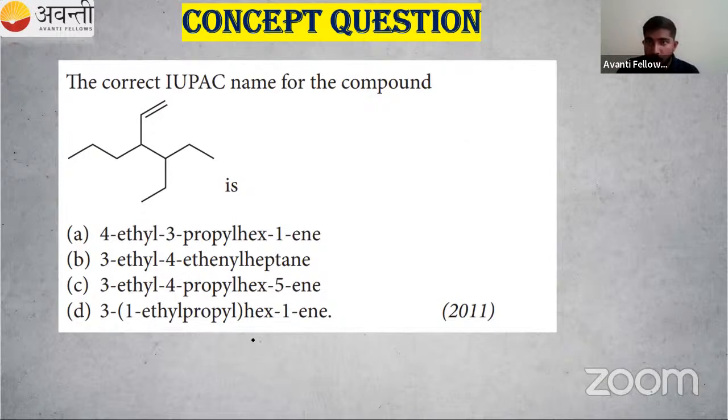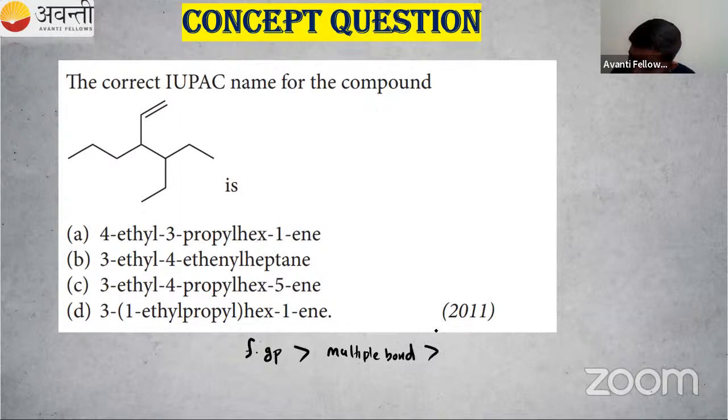So I will give you one more order. So suppose we have a functional group that should be numbered first. Okay, then we have a multiple bond. So multiple bond that has second priority. Then third one, number of carbon atoms. Okay, so we have to select the longest parent chain, right? So before that, functional group should be numbered 1. Then if there are no functional group, then multiple bond.